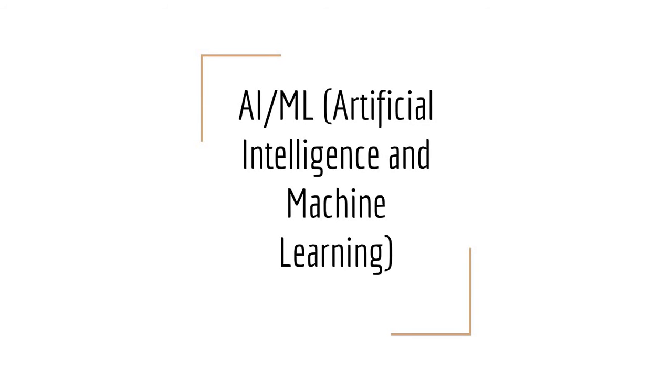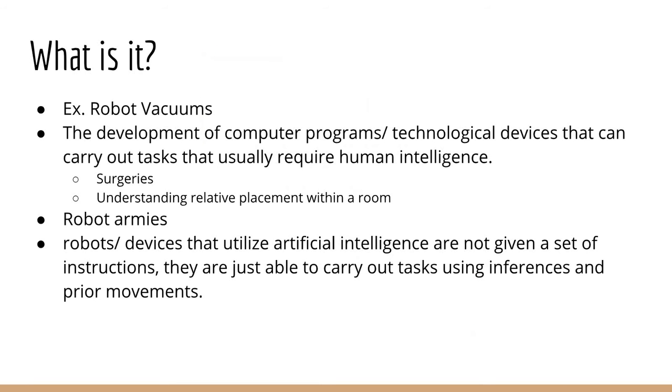AI and machine learning. Kind of like robot vacuums, and in a sense the kids aren't going to really know the nitty-gritty details. You can explain it to them. I'll mention some specifics in this presentation, but with AI, I like to cite robot vacuums.